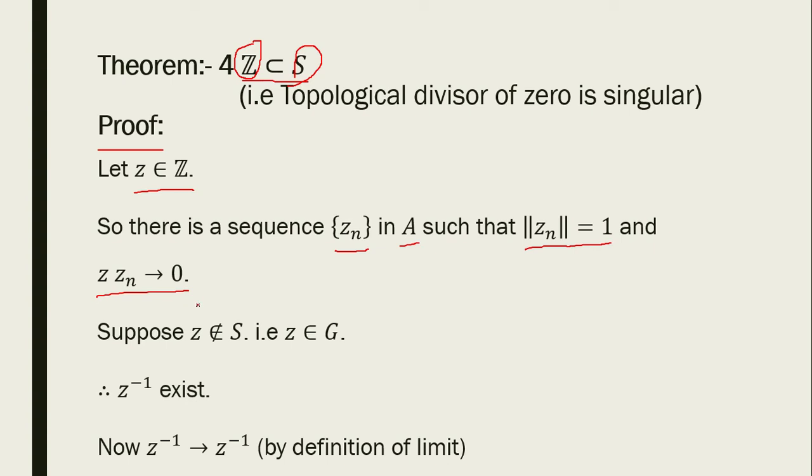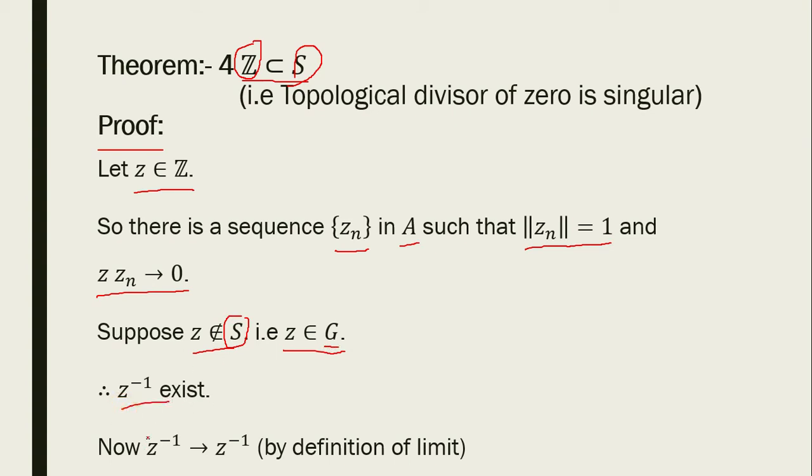Now suppose Z does not belong to the set of all singular elements. So that means Z belongs to the set of all regular elements in A, symbol G. That is, if Z is in the set of all regular elements in A, then Z inverse exists.